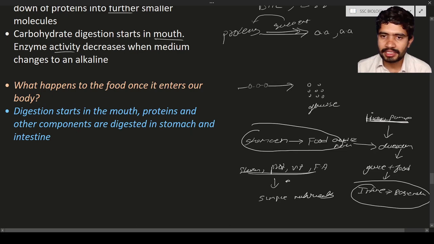So when will the enzymes get activated? When the food is basic in nature.